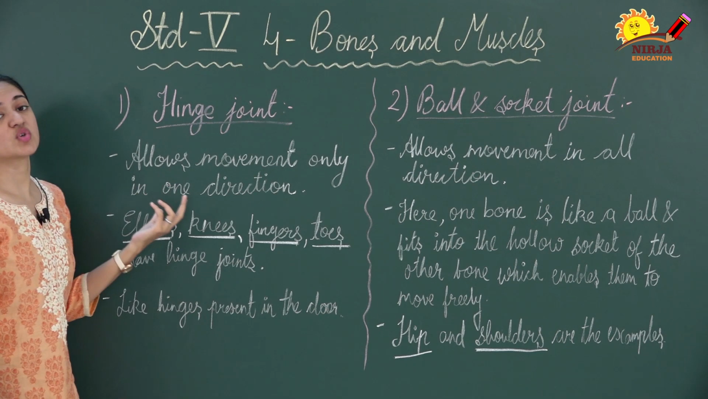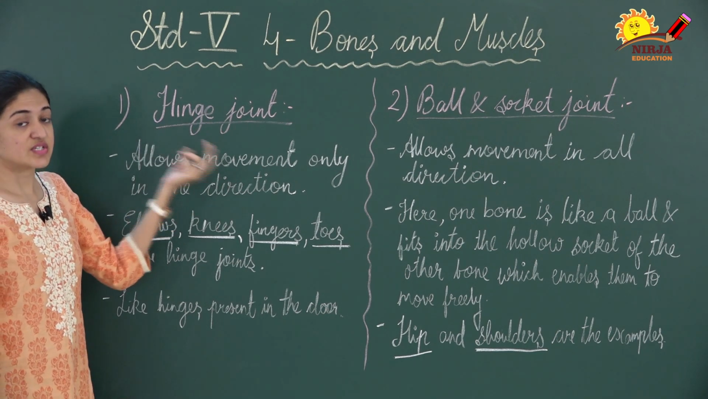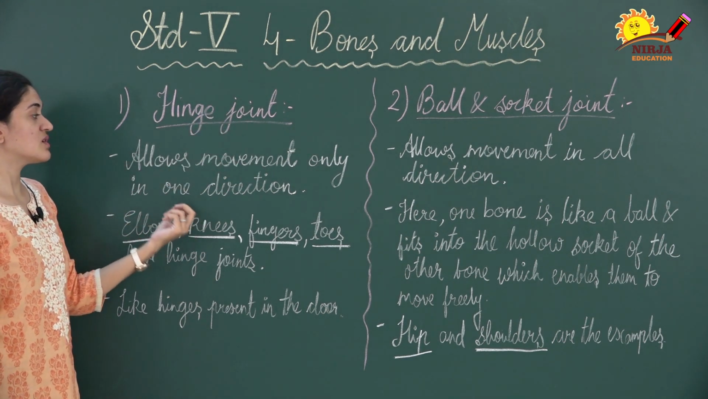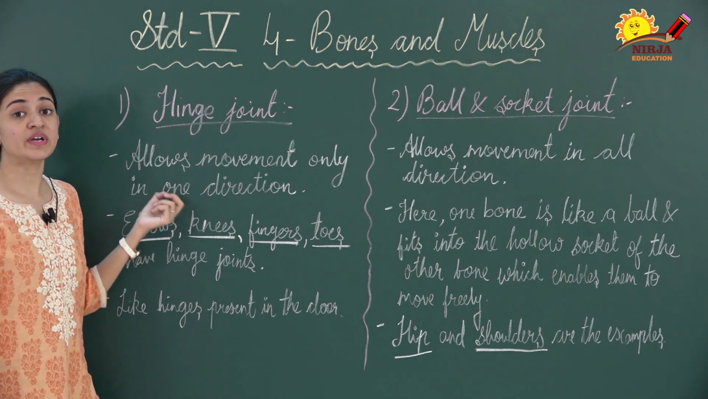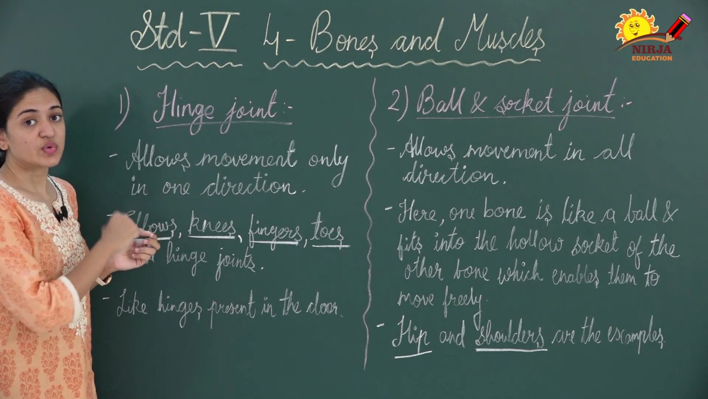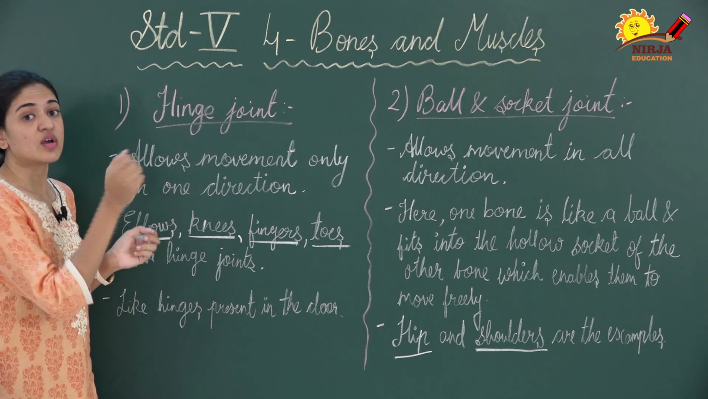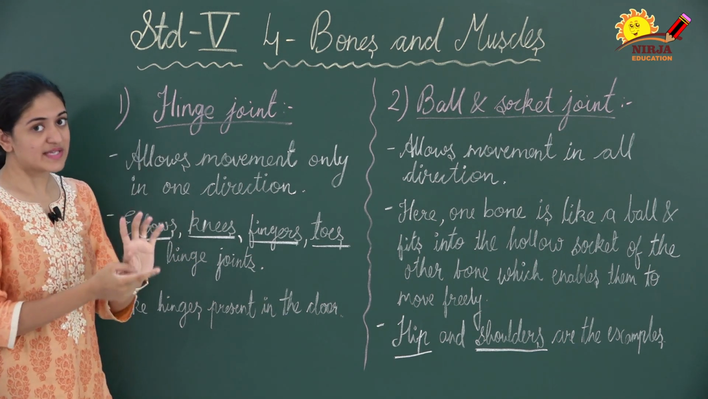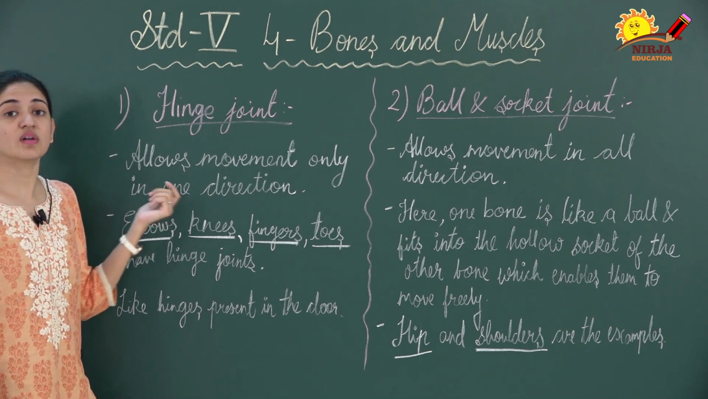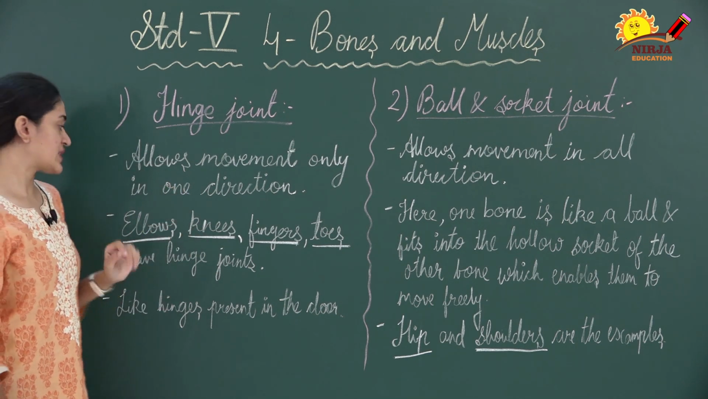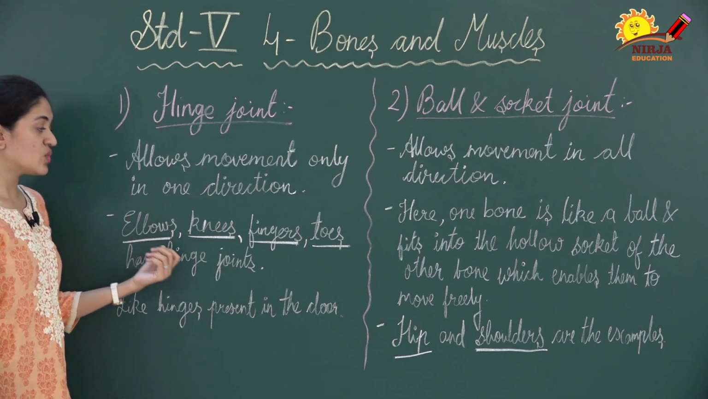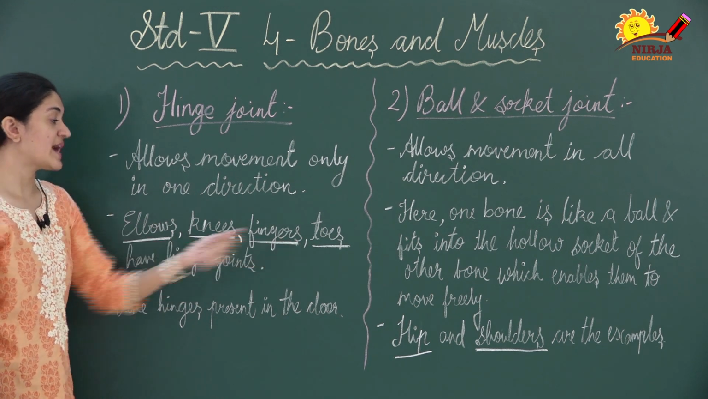In the same way these joints are also like hinges, so that is why they are called hinge joints, and these joints only allow movement in one direction. Like we can open and close the door in one direction, right? We cannot open or close it on both sides, only in one direction. In the same way this joint also allows movement in only one direction. Where can we find this type of joints? They are found in elbows, knees, fingers and toes.